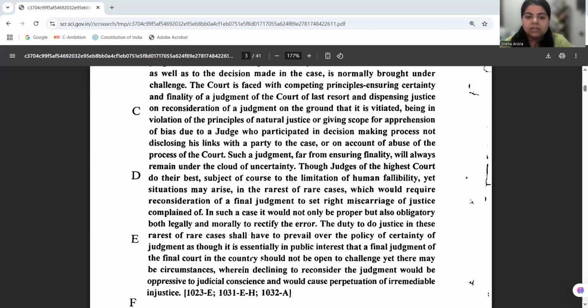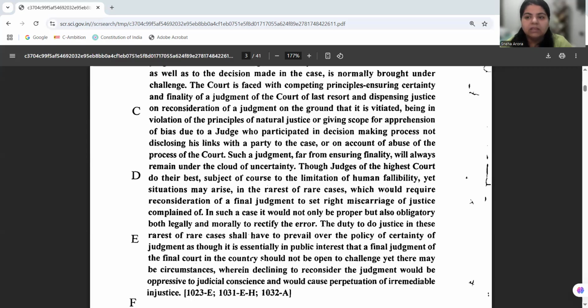Now, curative petition is premised on the maxim ex debito justitiae. Okay, to balance the finality and fairness, the court should invoke its inherent power, and in exceptional cases, not in every case, in exceptional cases where there is gross miscarriage of justice, the court may go back and visit its own judgment even after review is dismissed. So the last remedy that is available in the top court is the review, but this case is creating another kind of petition, which is curative petition.